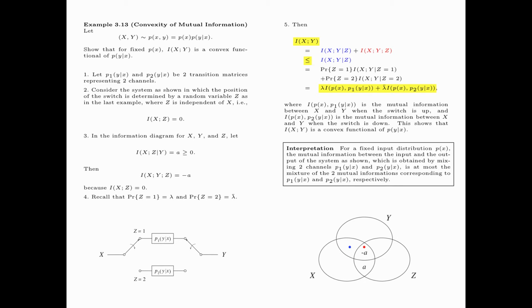The interpretation of this result is that for a fixed input distribution px, the mutual information between the input and output of the system as shown, which is obtained by mixing two channels, p1y given x and p2y given x, is at most the mixture of the two mutual informations corresponding to p1y given x and p2y given x respectively.